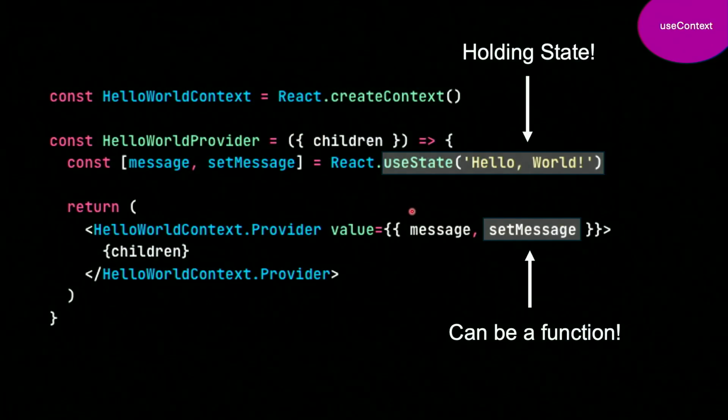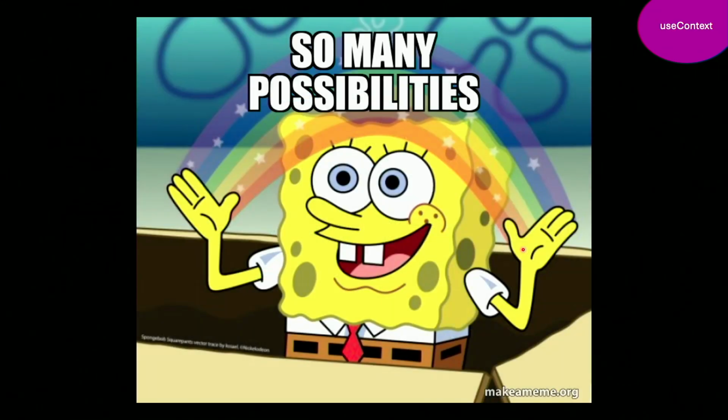But useContext typically has state, but that's going to be held with a useState or a useReducer, or if you have something like Redux, whatever. And then you can pass in whatever you want in this value. This can be a function, this can be an array, an object. You can nest things, you can go crazy, just don't go too crazy, because then you're going to run into performance and maintainability issues.